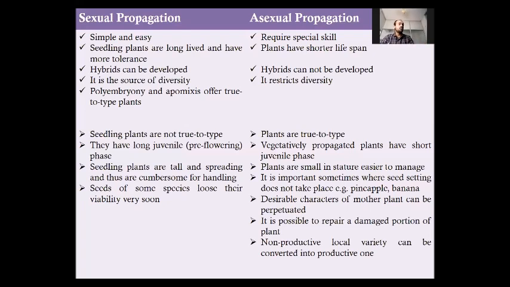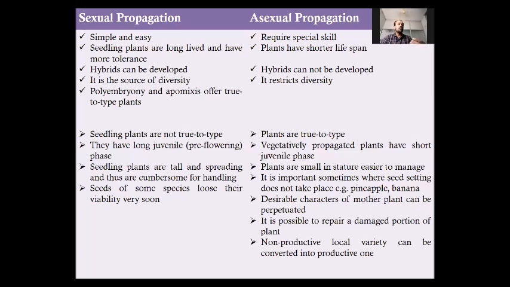Further, with asexual propagation, the desirable characters of the mother plant can be perpetuated or retained for further use. It is possible to repair a damaged portion of a plant through grafting or vegetative propagation.